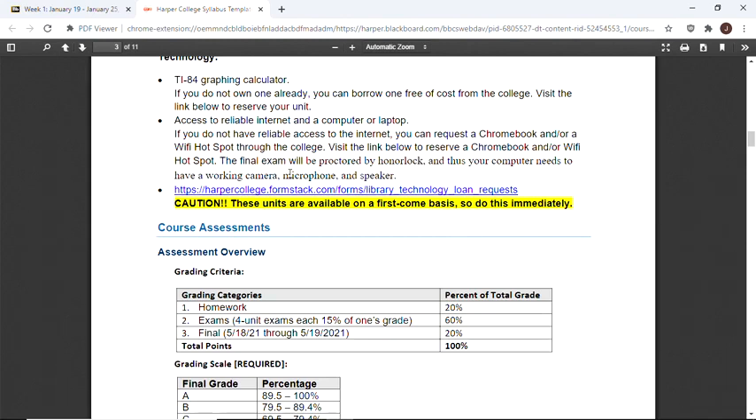For the final exam, I may or may not use HonorLock, but I'm going to go with the premise that I will, in which case you'll need to have a working camera, a microphone, and a speaker for whatever computer you're using, at least for the final. So again, keep that in mind if you need to get a Chromebook that has something like that prior to the end.